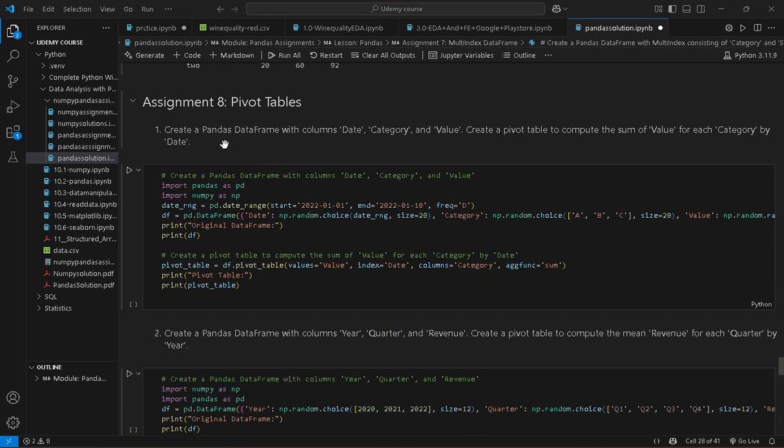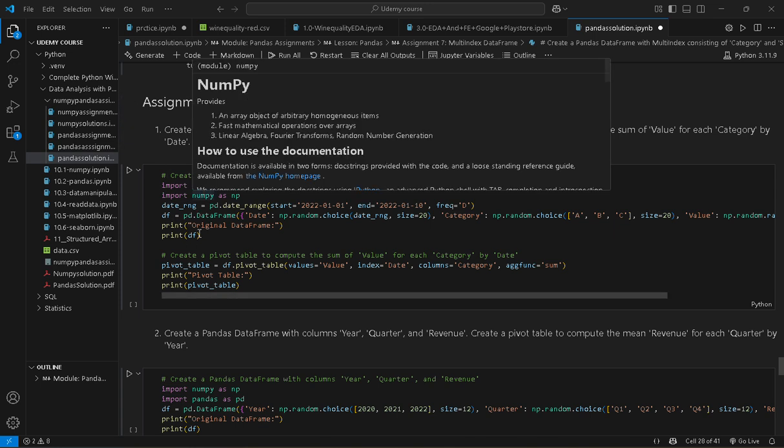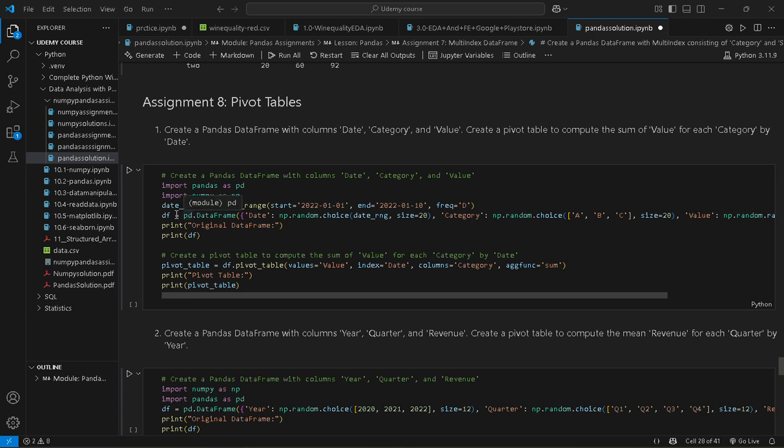Next question, create a pandas data frame with columns date, category and value. Then create a pivot table to compute the sum of value for each category by date. First, we import pandas and numpy from our Python library.